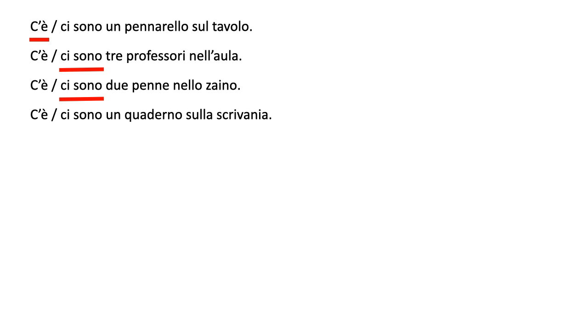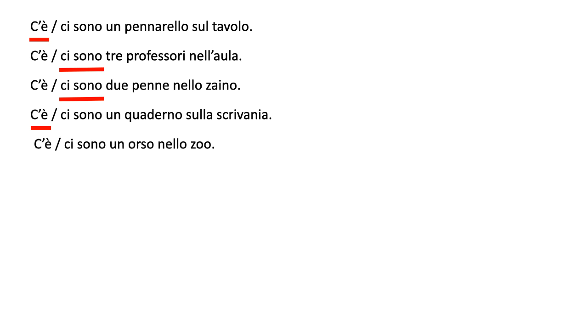I hope that you remember that scrivania is a desk and I have a quaderno, a notebook. C'è o ci sono un quaderno sulla scrivania? Un quaderno is one notebook, it's singular. It's only an example, but on the table, on the desk. So what do you think? C'è o ci sono? Un quaderno, one notebook, right? It's more than one dog, right? So it's c'è. Un quaderno sulla scrivania. Tre cani a casa mia, ci sono. Ok? Ci sono tre cani a casa mia.